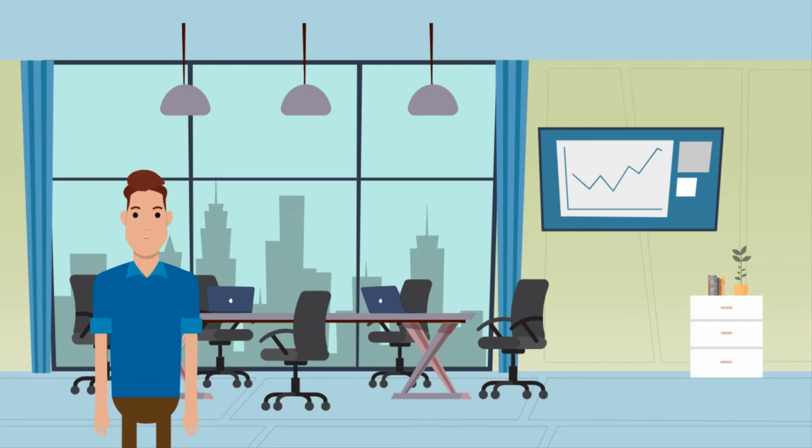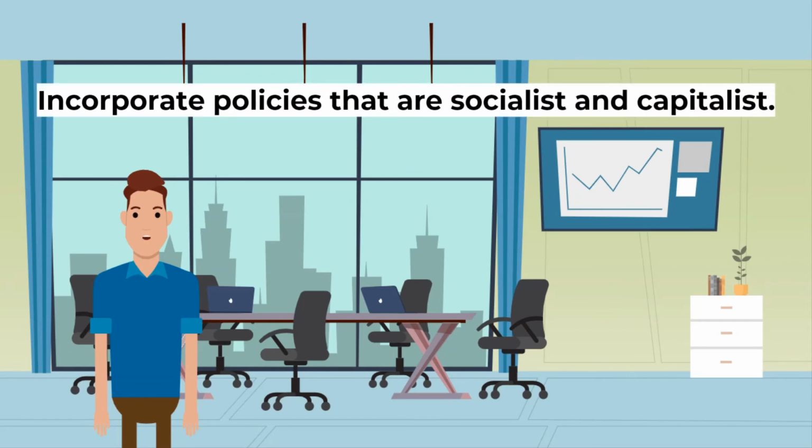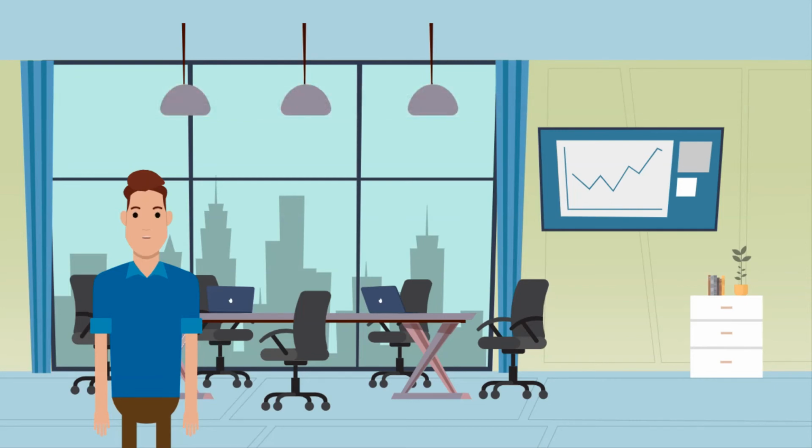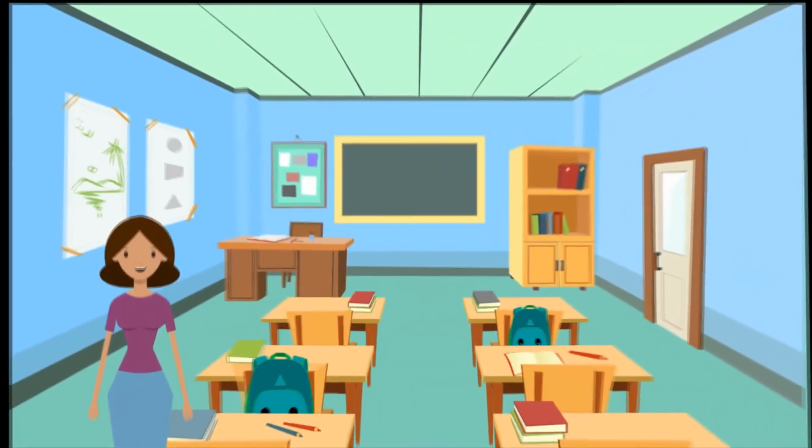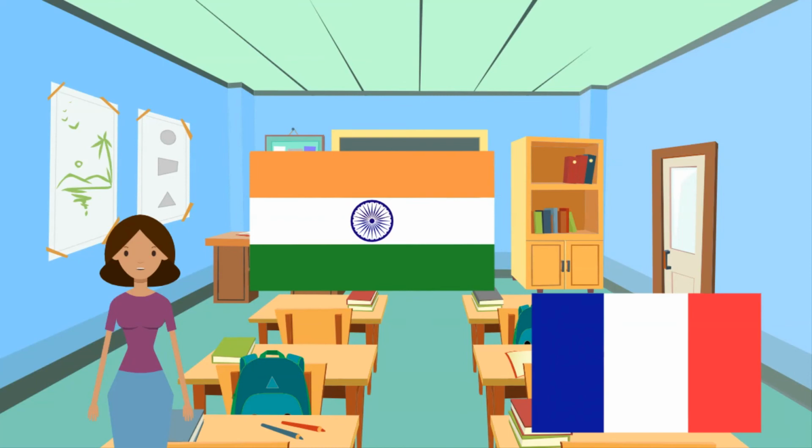However, the government is also usually involved in the regulation of private businesses. The idea behind a mixed economy was to use the best of both worlds, to incorporate policies that are socialist and capitalist. To a certain extent, most countries have a mixed economic system. Examples of a mixed economy are: India and France are mixed economies.